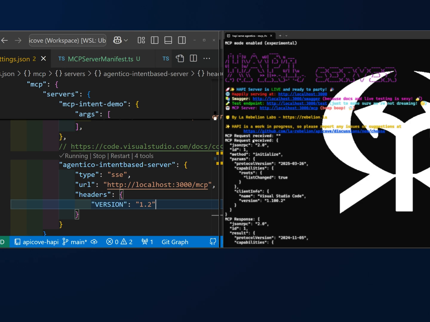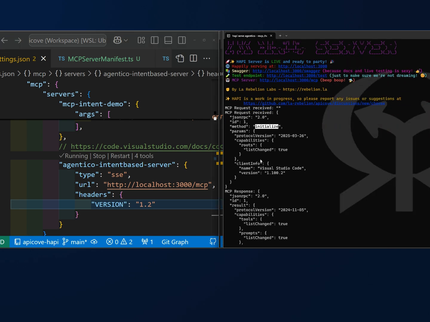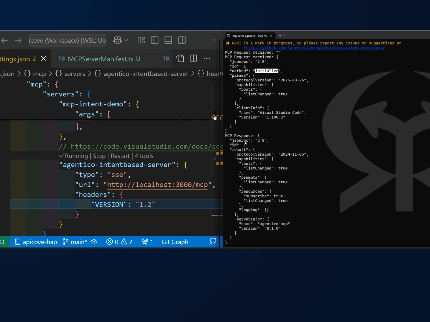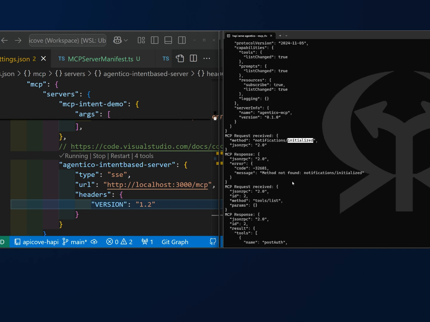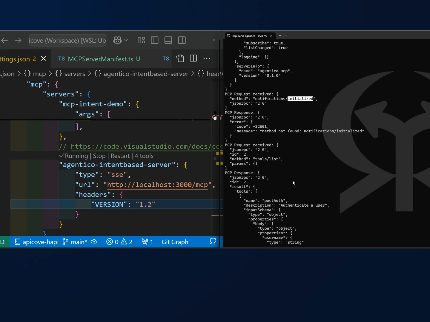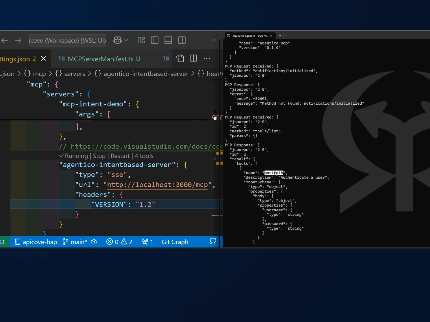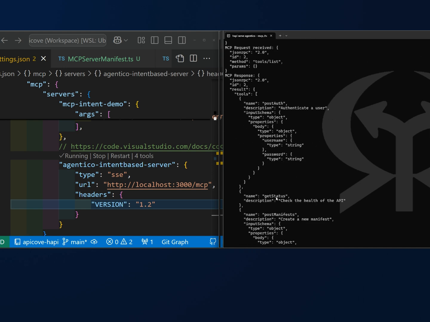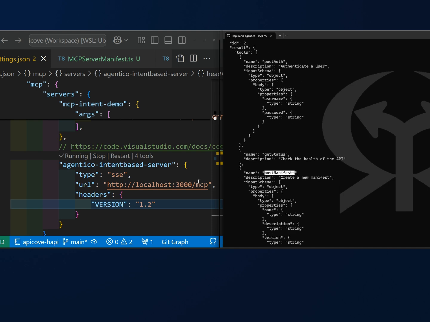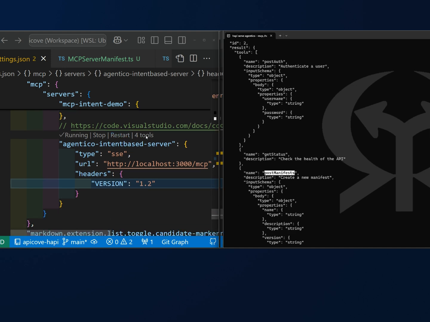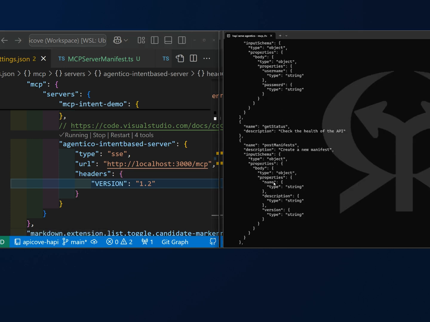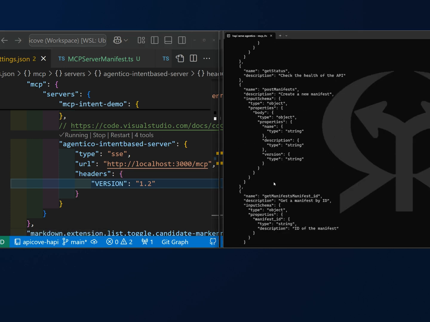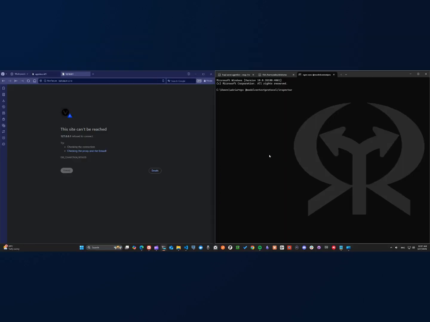If I start the server in VS Code, this will send a request to initiate the communication to the MCP server, and the client communicates that everything is initiated. And from here, we are ready to request the MCP server to execute the tools. Remember, we have not implemented anything at all yet. Just the Swagger specification was enough for us to create the HTTP server, the MCP server, and the client communicating with the MCP server, and that's it.